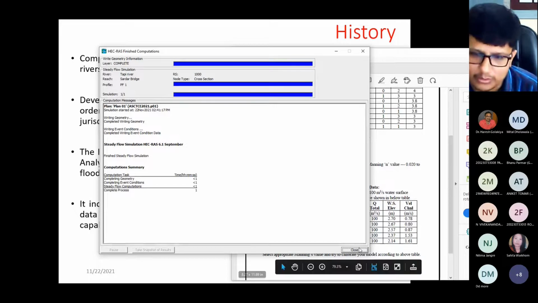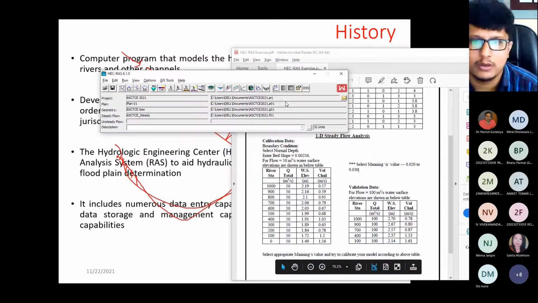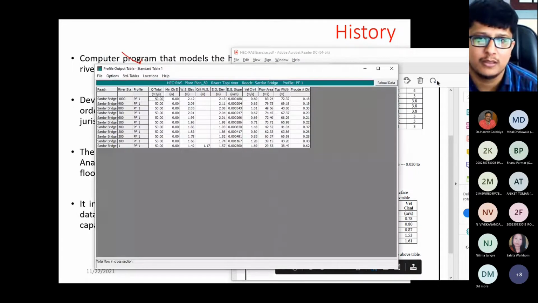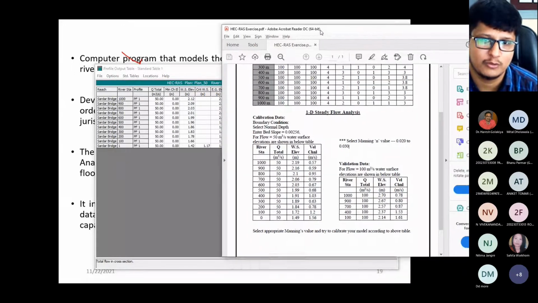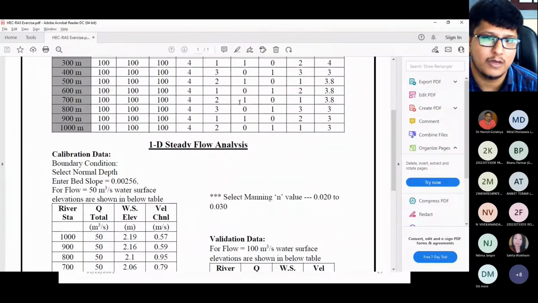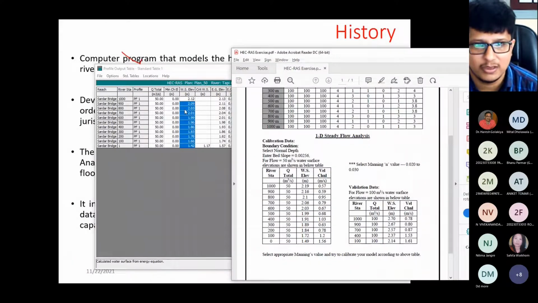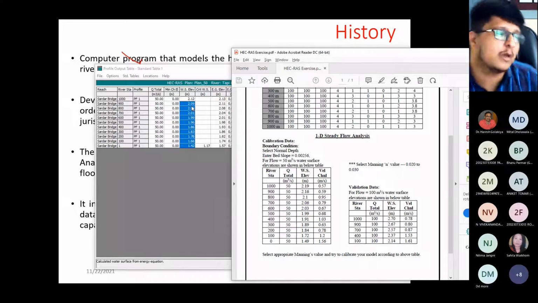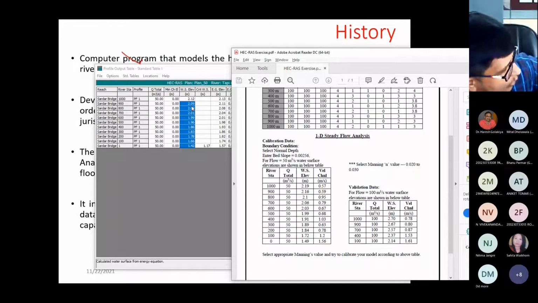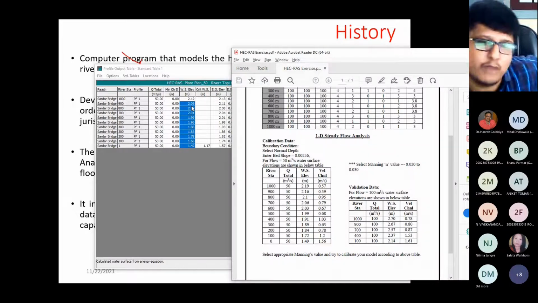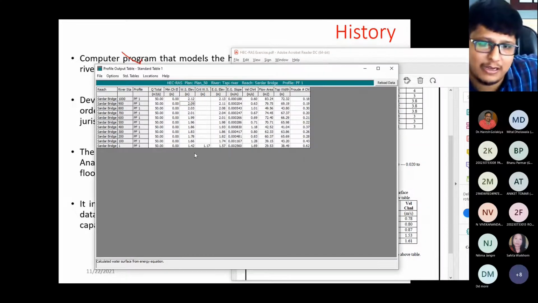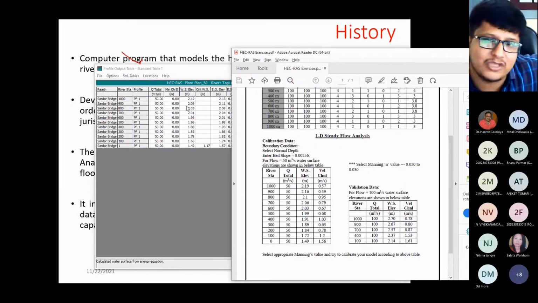Okay, so this is close. Again close it and open the... See, the value got changed. You can see, once I have changed the value of n, the value got changed. 2.12, here 2.19. Before, in the analysis with 0.02 Manning's value, at that time you got 1.98, here 1.98, right? But when I change the value of n, you can see it is 2.09.